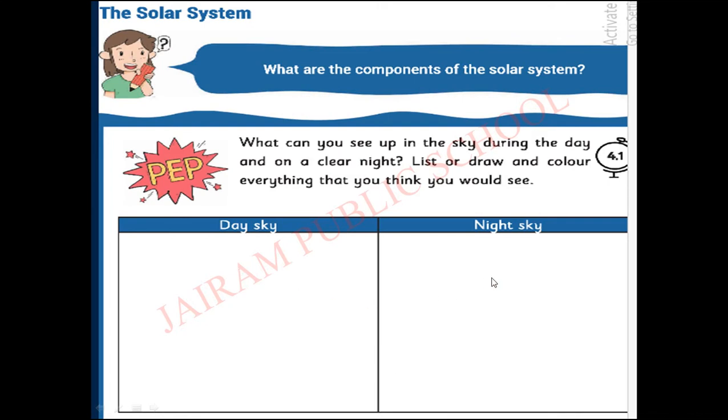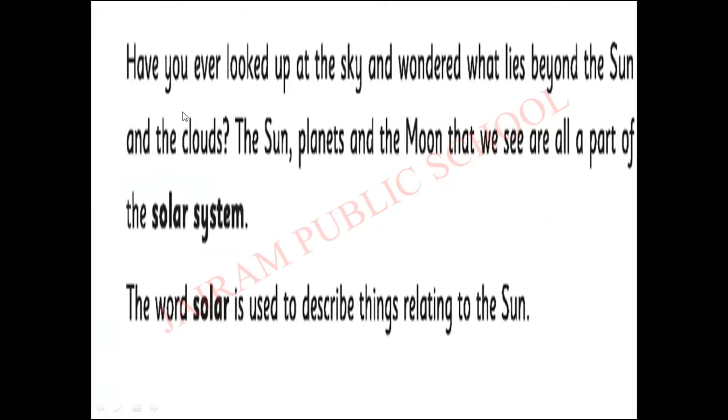This is your wish. Have you ever looked up at the sky and wondered what lies beyond the sun and the clouds? The sun, planets and the moon that we see are all parts of the solar system.